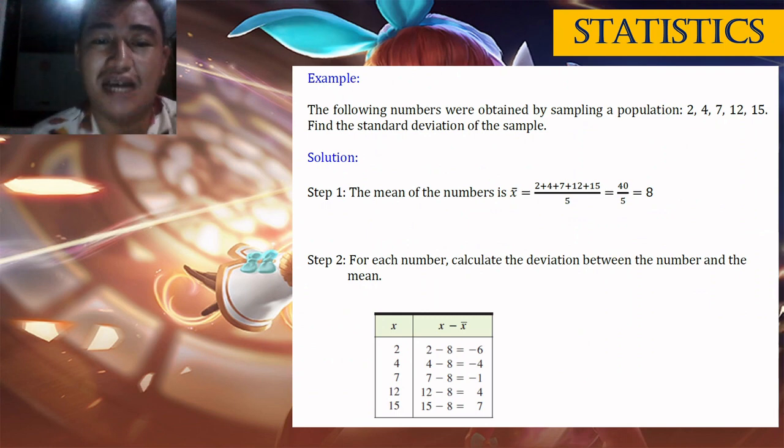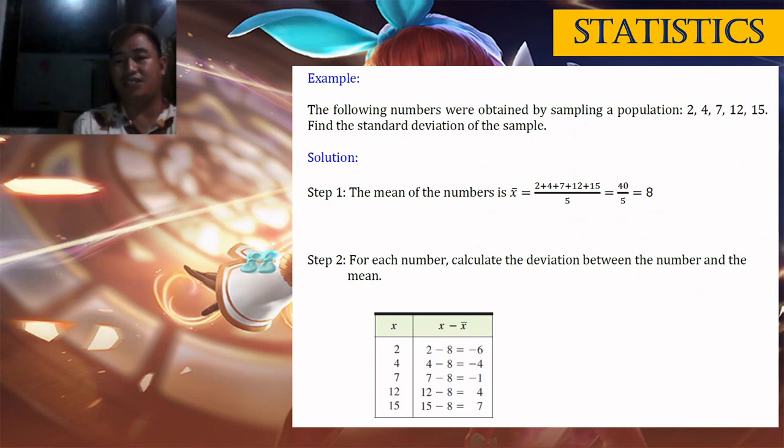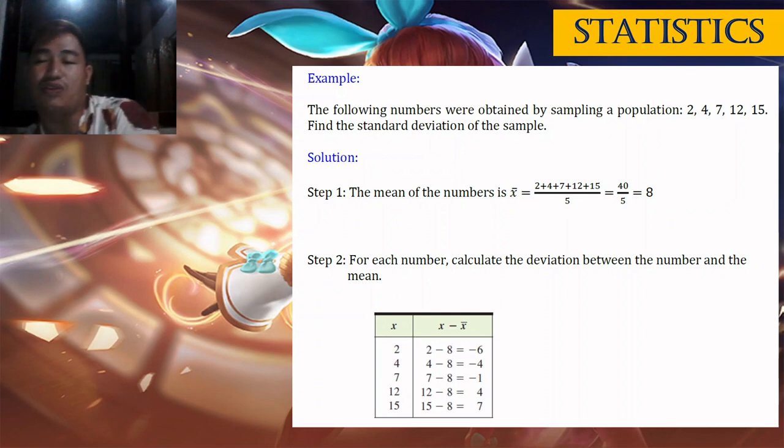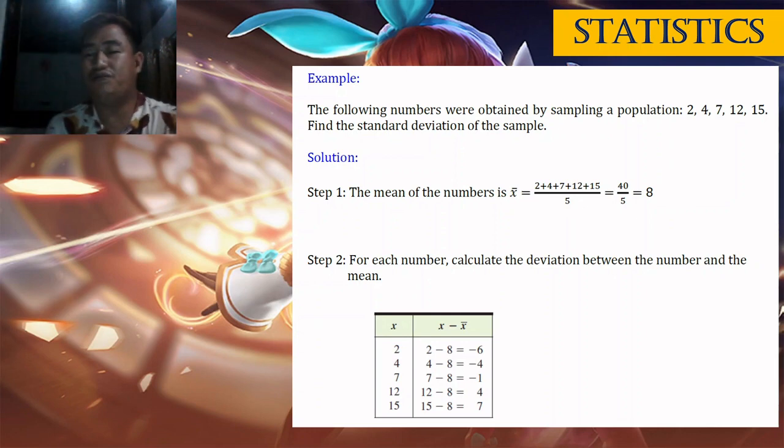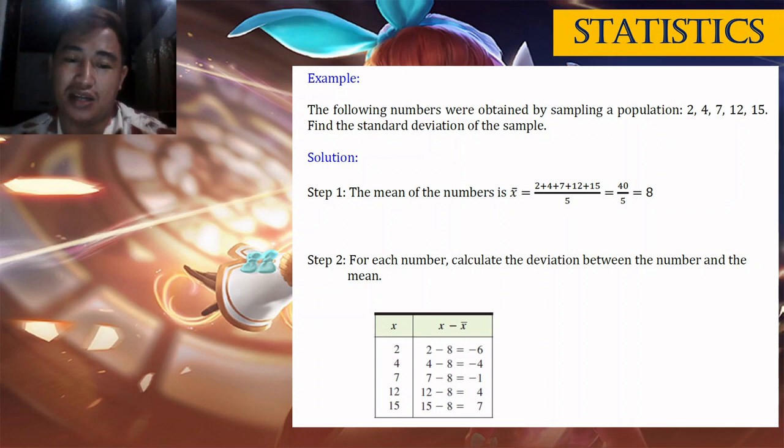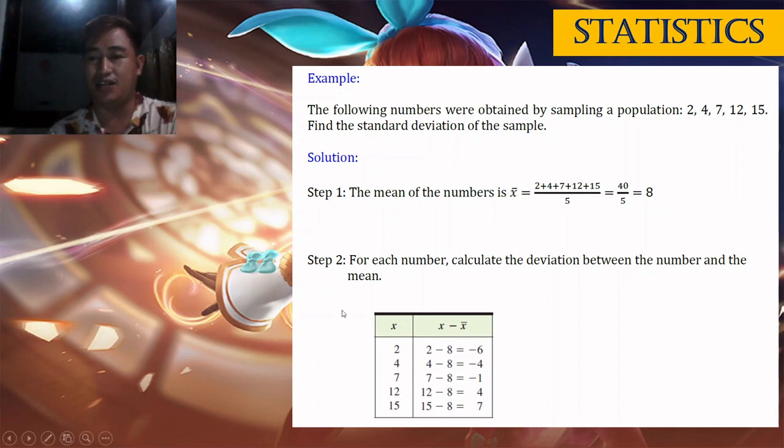Okay. Example, the following numbers were obtained by sampling a population: 2, 4, 7, 12, 15. Find the standard deviation of the sample. Since sample man, class, ang mean is x bar. Step 1, x bar. Add tanan: 2 plus 4 plus 7 plus 12 plus 15 over 5, kay 5 ang kabuok. It is 40 over 5. The answer is 8. So, 8 atong mean.